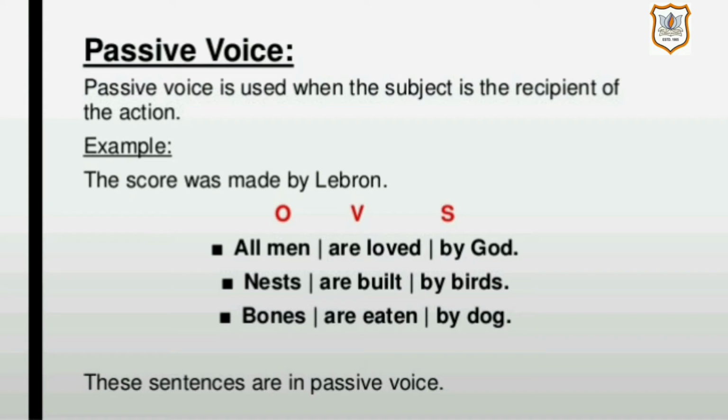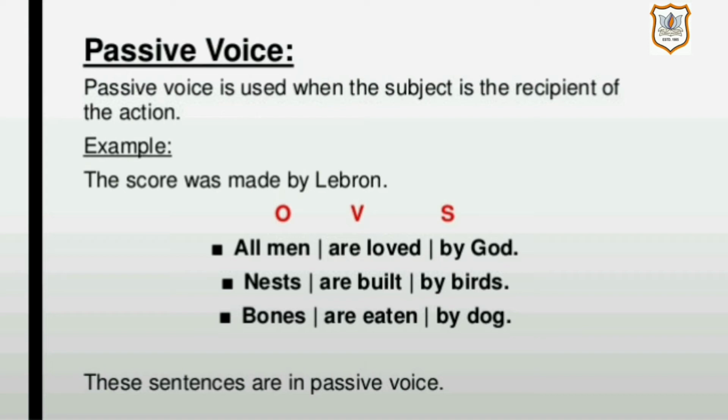Now I'll give you a few more examples to understand this topic better. All men are loved by God. All men is the object. Are loved is the verb. By God is the subject. So you can see the structure of the passive voice. First comes object, then verb, and then subject.